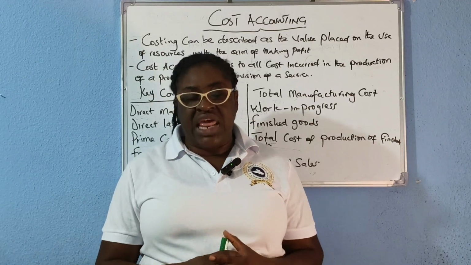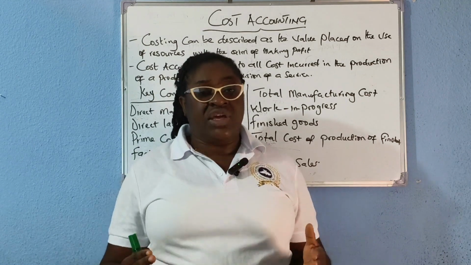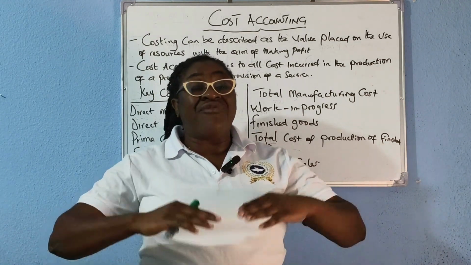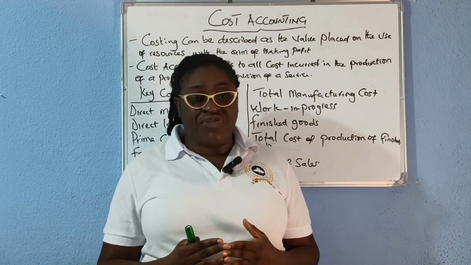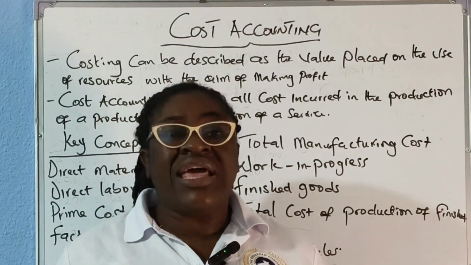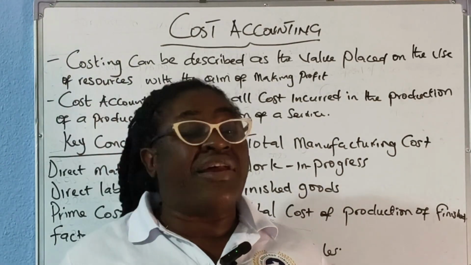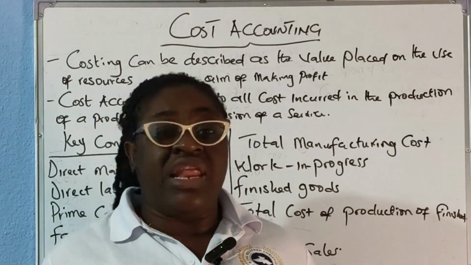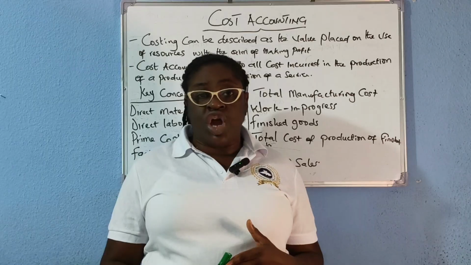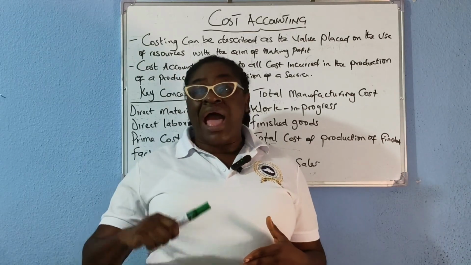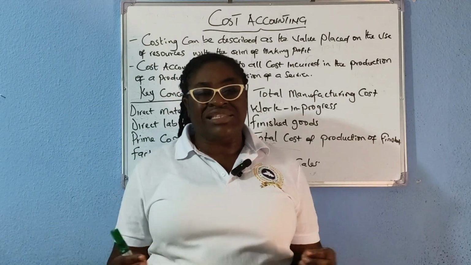Under factory overhead cost, we have indirect materials, we have indirect labor, we have factory rent, we have factory depreciation for equipment, we have factory sundry expenses, and the list is endless.